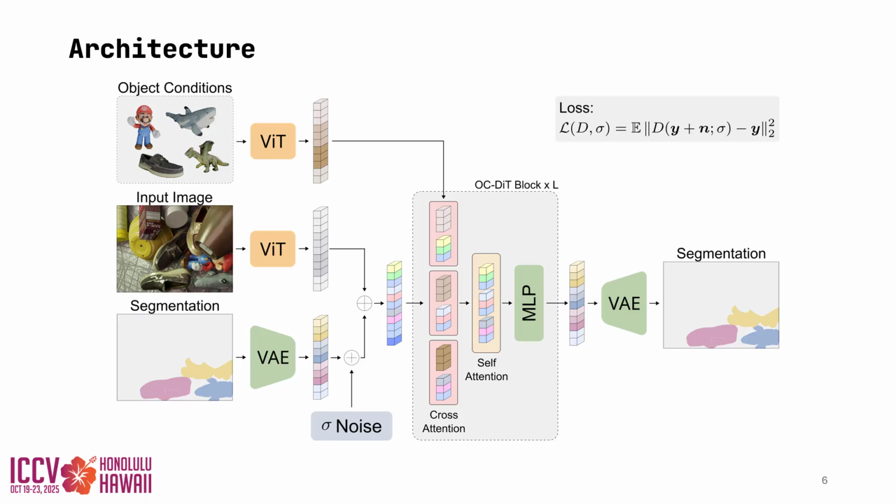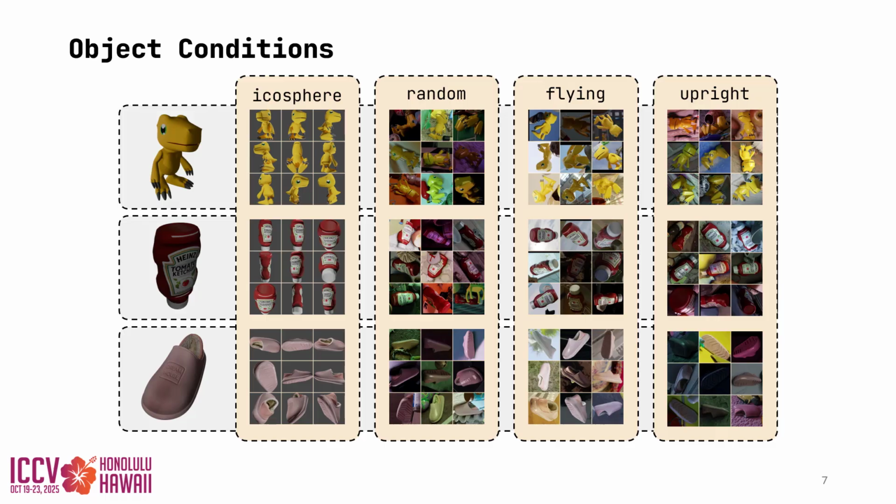Each block also embeds the information of the current noise level. The VAE on the right is not used during training, and for the loss, we simply use the L2 loss of the reconstructed segmentation tokens. As object conditions, we use a set of templates that we tokenize using a ViT backbone. During training, we use a variety of different templates from different synthetic sources, such as rendered from an icosphere around the object, or from datasets where the objects are rendered in random poses, flying with HDR lighting, and upright.